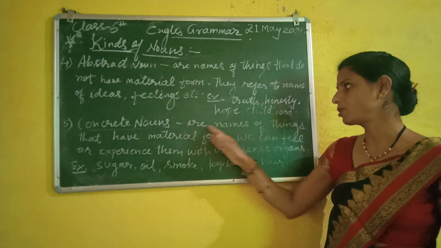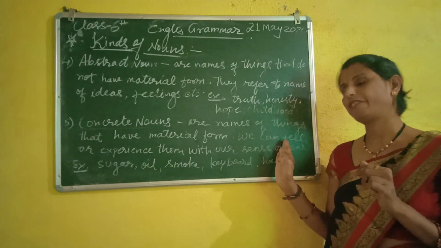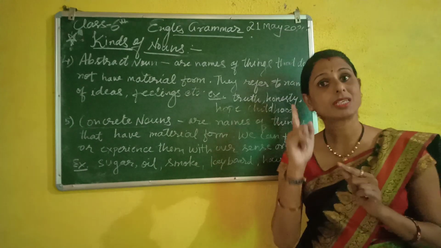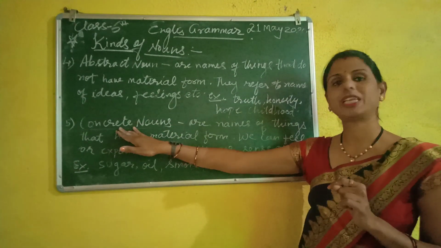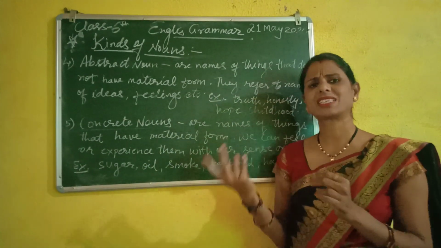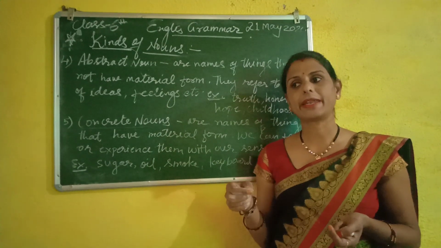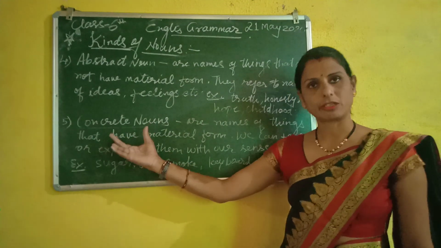So concrete nouns are names of things that have material forms. We can feel them. We can feel or experience them with our six sense organs. Like we can see them, we can taste them, we can smell them, we can touch them. So these are concrete nouns.